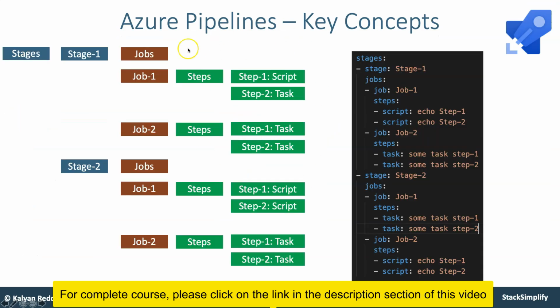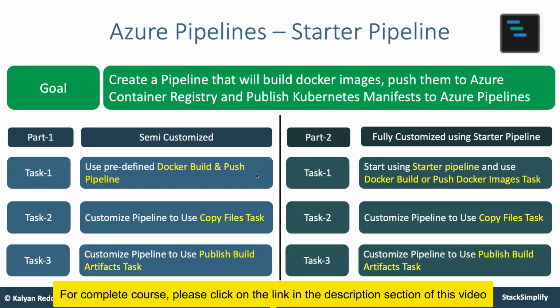And then you are going to also understand these things in a hierarchical manner, how these stages, jobs, and then scripts come into the picture. And from there, you will implement a semi-customized pipeline and also a fully customized starter pipeline in a detailed manner, so that you will get the complete picture on starter pipelines from scratch, how you can write the Azure pipelines for your AKS cluster workloads to be deployed.